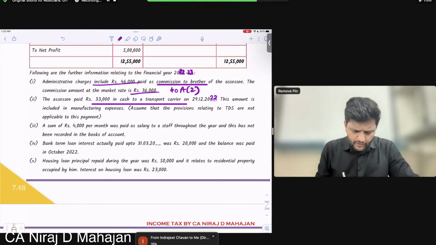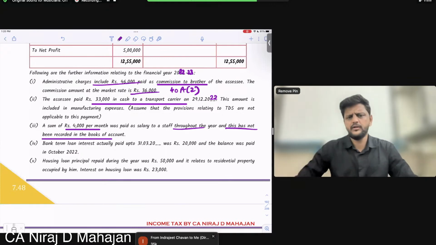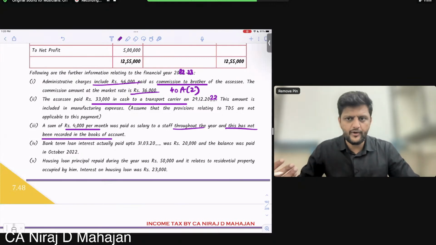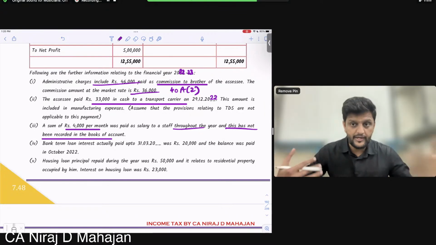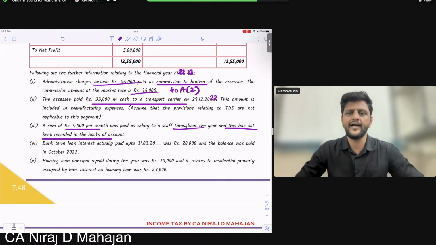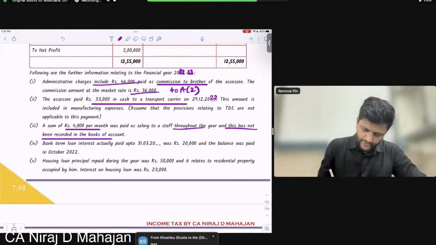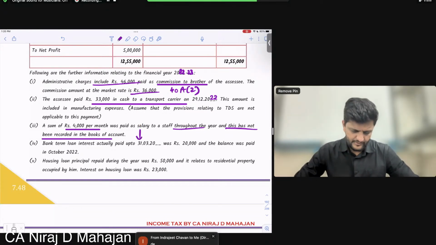A sum of rupees 4,000 per month was paid as salary to a staff throughout the year, and this has not been recorded in the books of accounts. The salary is eligible, no problem till here. This is basically unrecorded expenditure, so you have to record it. You have to give the P&L debit. Net profit will decrease.